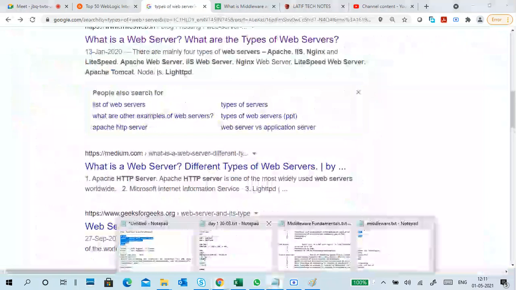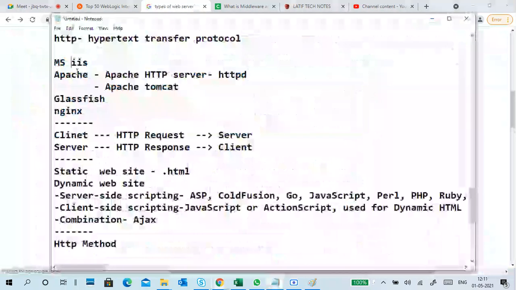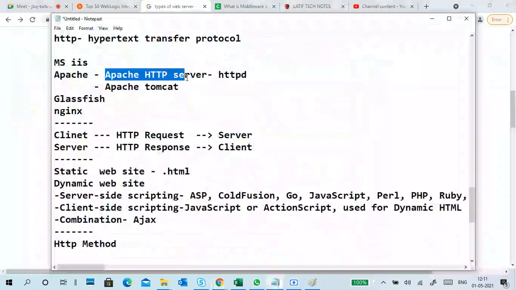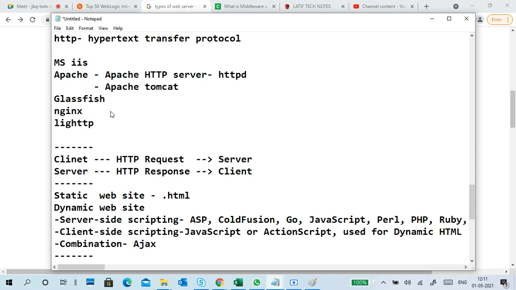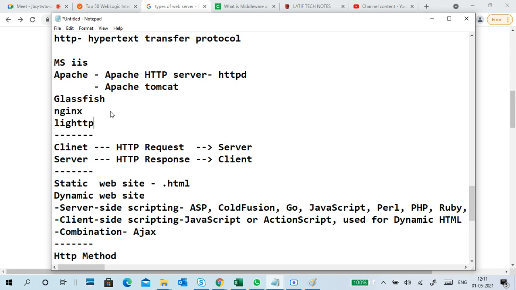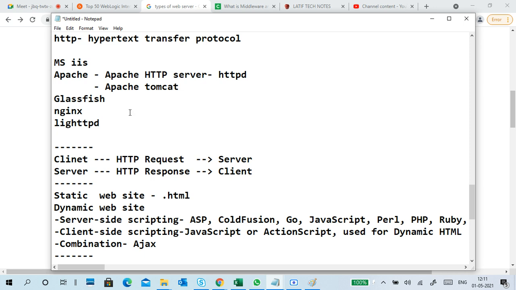These are the web servers. I have written here Microsoft IIS, Apache HTTP Server, Tomcat, GlassFish, NGINX, Lighttpd, like that. Little different web servers are available. So different web servers are there.